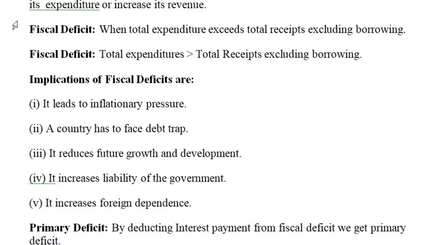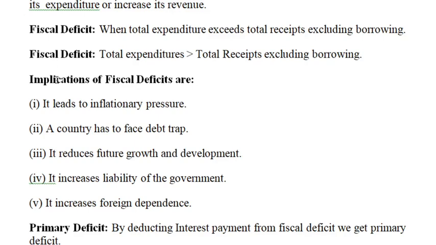A large share of revenue deficit in fiscal deficit indicates that a large part of borrowing is being used to meet consumption expenditure needs rather than investment. If such borrowings are used for investment and developing infrastructural facilities, the effect will not be inflationary.